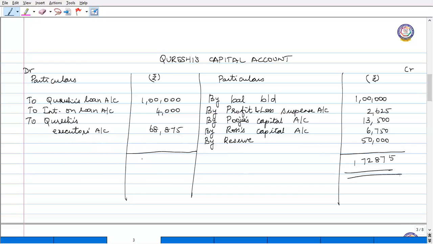So the same amount. This is how we are transferring the amount payable to the deceased partner to the executor's account of the deceased partner. This is how we have to prepare the capital account of the deceased partner and transfer it to the deceased partner's executor account. Thank you, children.